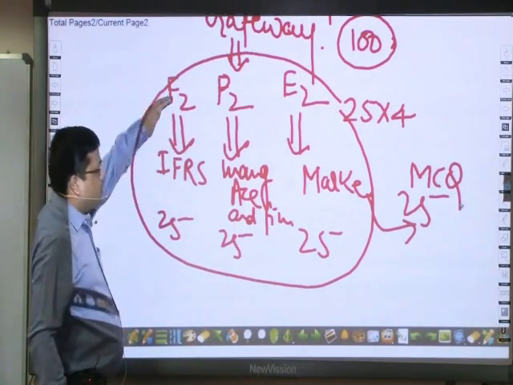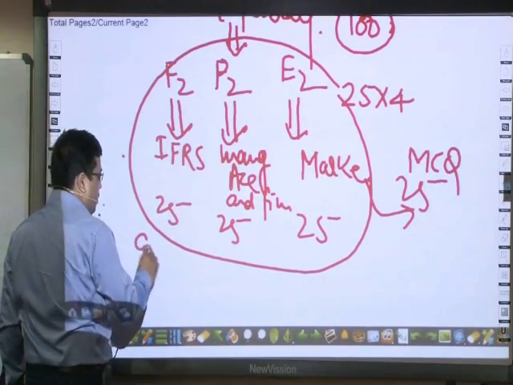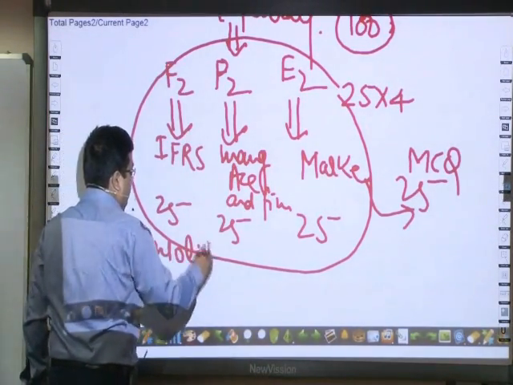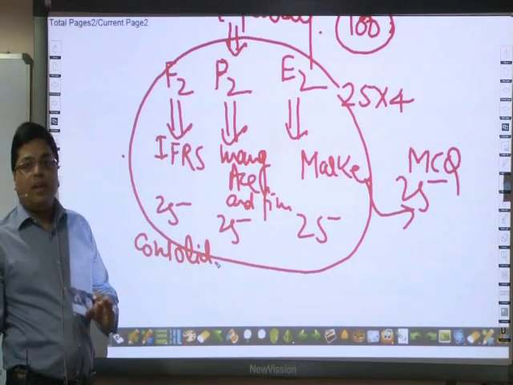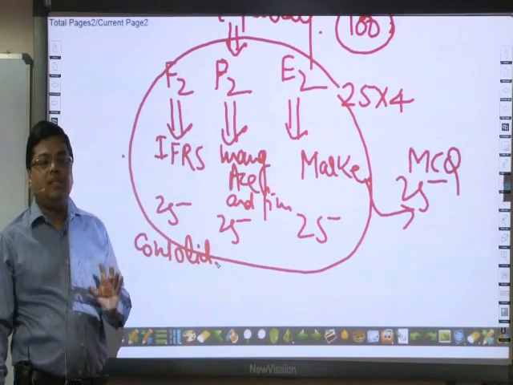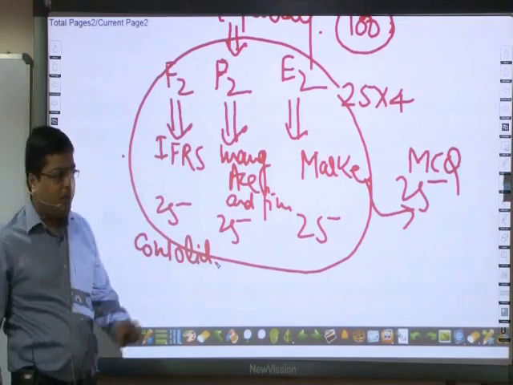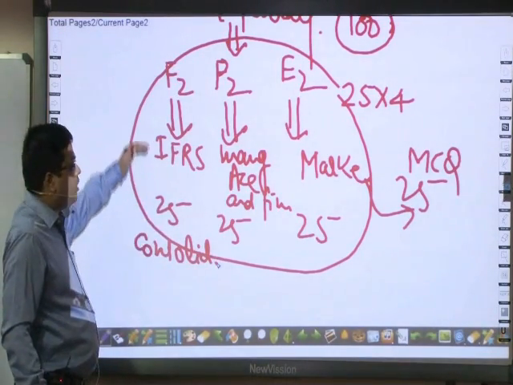This 25 marks F2, that is financial pillar, will include consolidation. That is, in 25 marks we are going to receive consolidated financial statements, income statement, cash flow statement, all relating to consolidation.